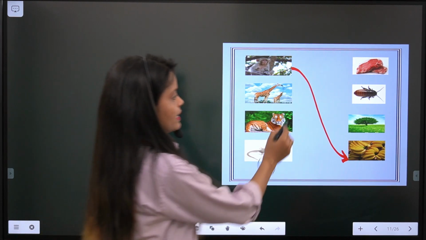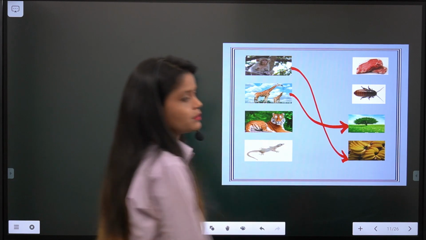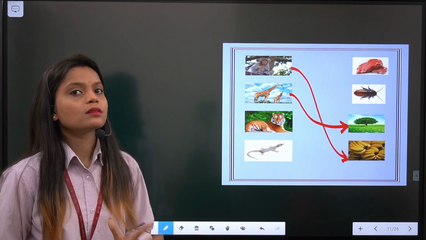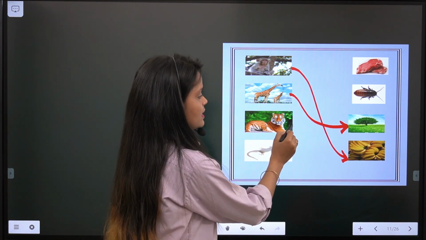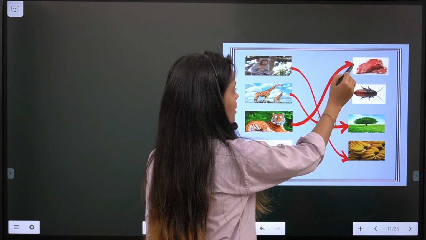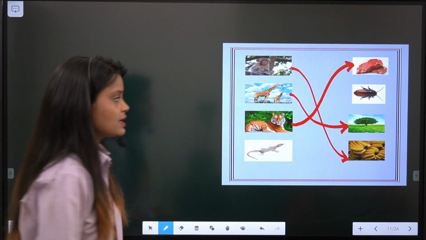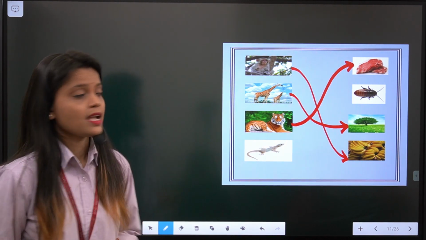Next, giraffe is a herbivore animal and likes to eat leaves of trees and plants. Next is tiger, a carnivore animal, likes to eat flesh of other animals. And the last is lizard.